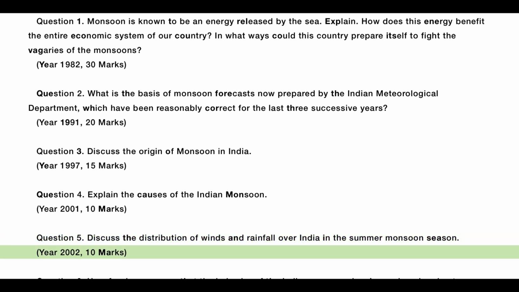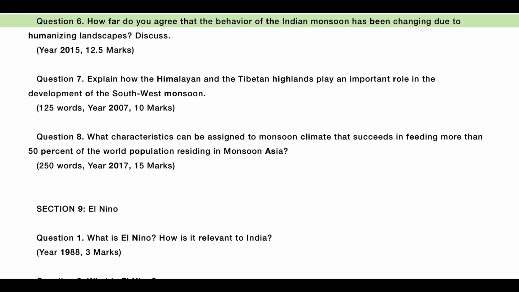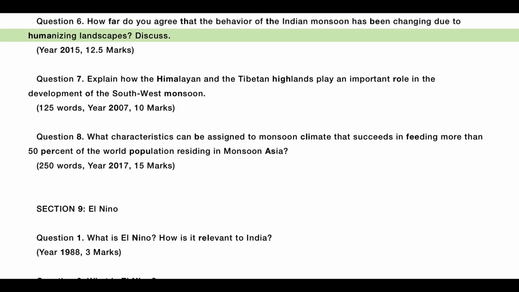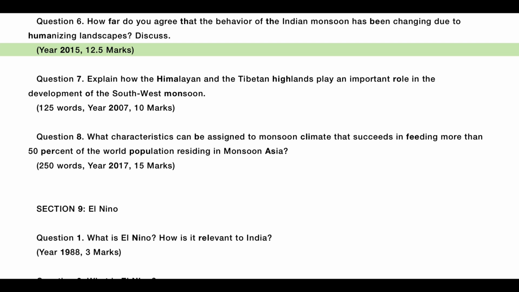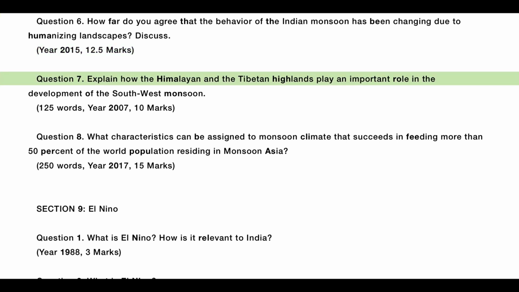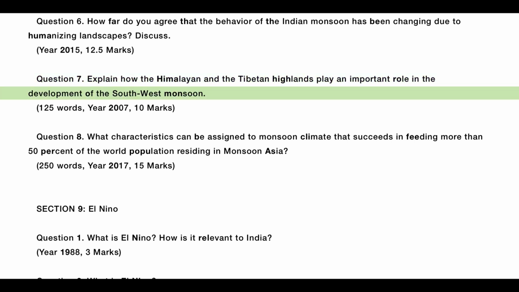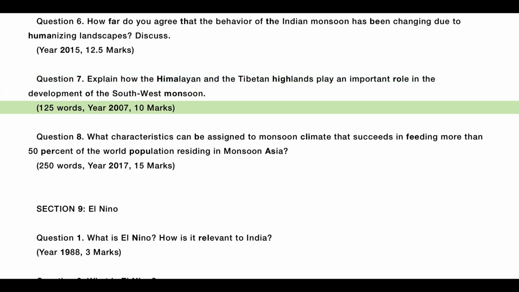Year 2002, 10 marks. Question 6. How far do you agree that the behavior of the Indian monsoon has been changing due to humanizing landscapes? Discuss. Year 2015, 12.5 marks. Question 7. Explain how the Himalayan and the Tibetan highlands play an important role in the development of the southwest monsoon. 125 words. Year 2007, 10 marks.